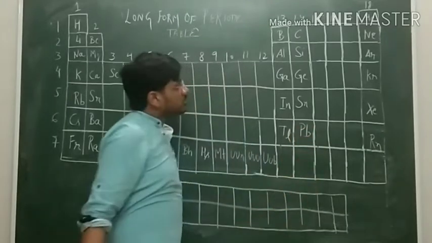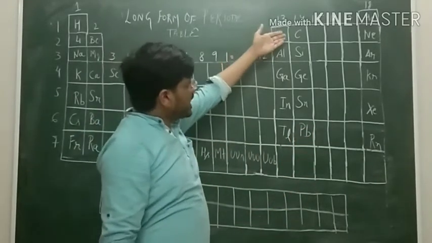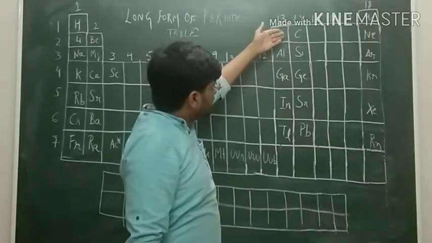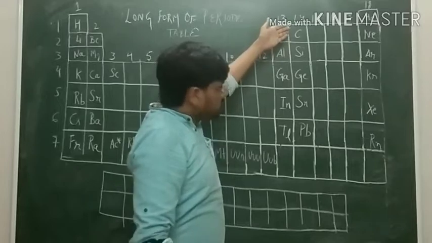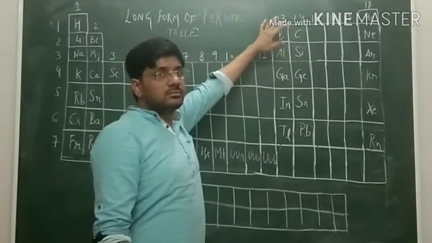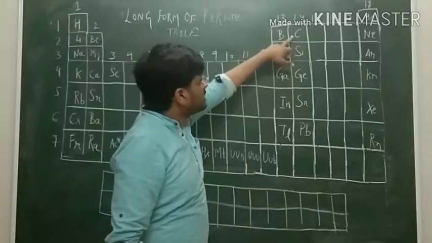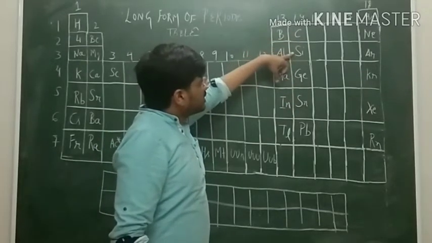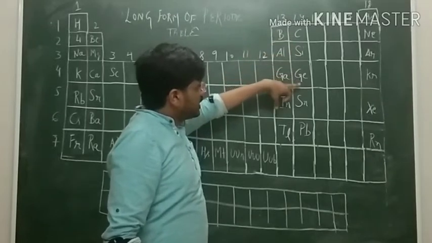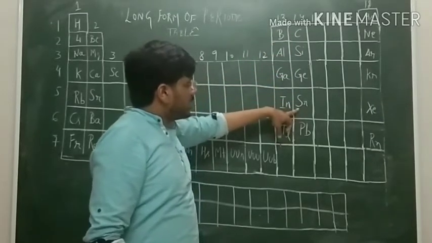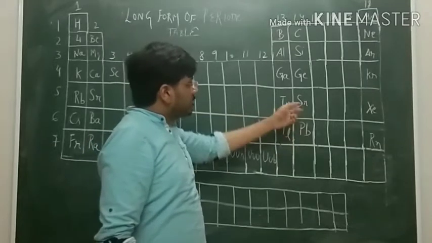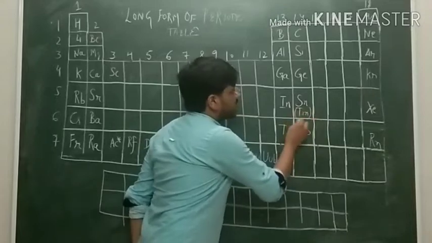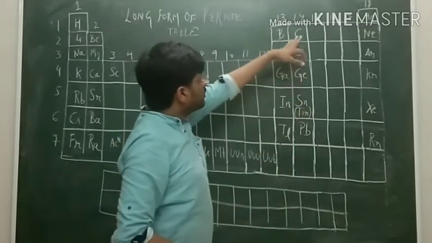What is the acronym for this? The acronym can be made as per your convenience, or we can say it is "काशी गए संत प्रभु": carbon, silicon, germanium, tin and lead. Tin starts with Ti in the name, but its symbol is Sn. This has to be remembered. Then group number 15.